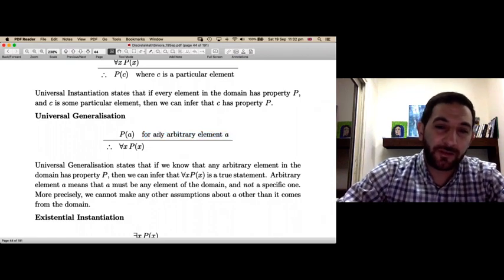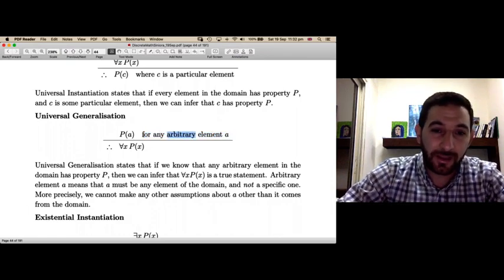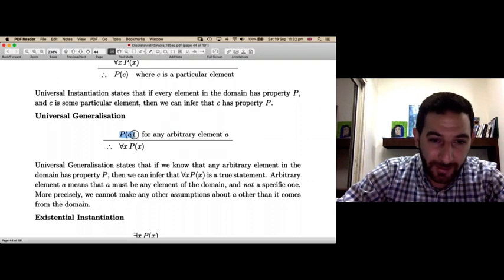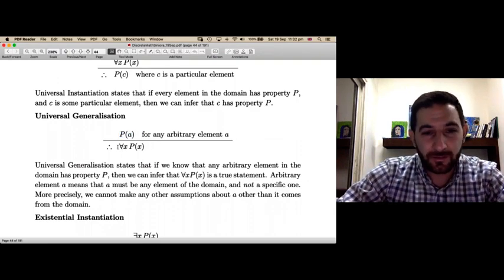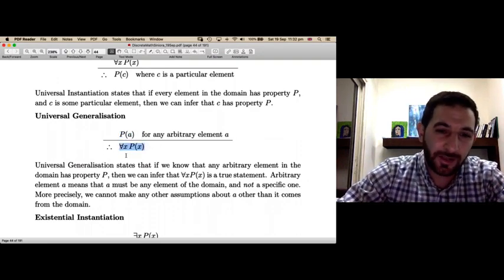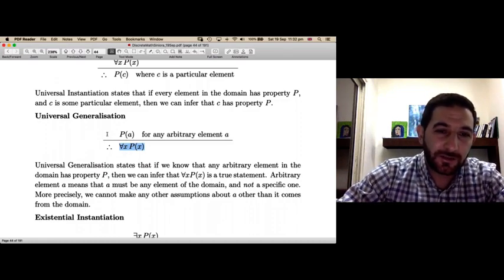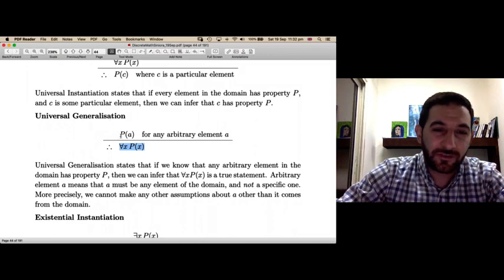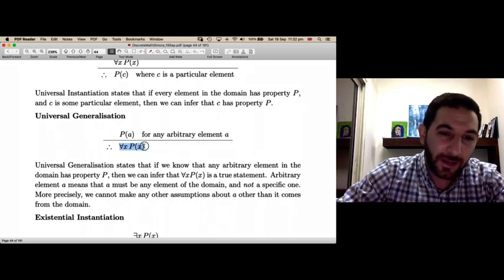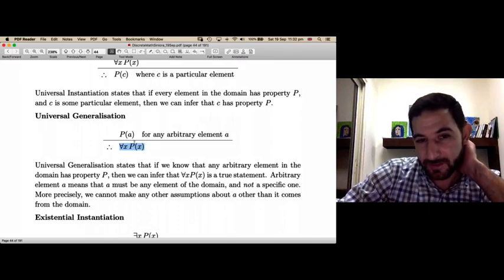So if you choose an arbitrary element in the domain and you find out it has property p, then every element in the domain has property p. So for all x p of x is true. This is universal generalization. Again, what is universal generalization? If any arbitrary element a in the domain has property p, then every element in the domain has property p.